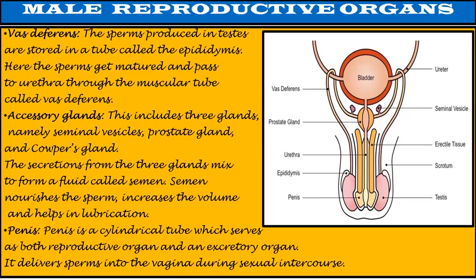Penis. Penis is a cylindrical tube which serves as both reproductive organ and an excretory organ. It delivers sperms into the vagina during sexual intercourse.